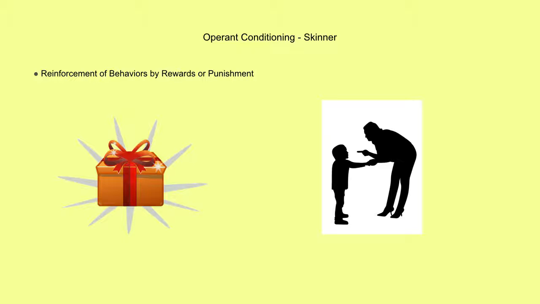Operant conditioning is the reinforcement of behaviors by rewards or punishment. Punishment: any stimuli that reduces or discourages a behavior to make that behavior stop. Positive punishment: any disciplinary action. Child hits another student at school and is suspended for 3 days from school. Negative punishment: removing a rewarding stimuli. Child doesn't do their homework, loses all electronic time.